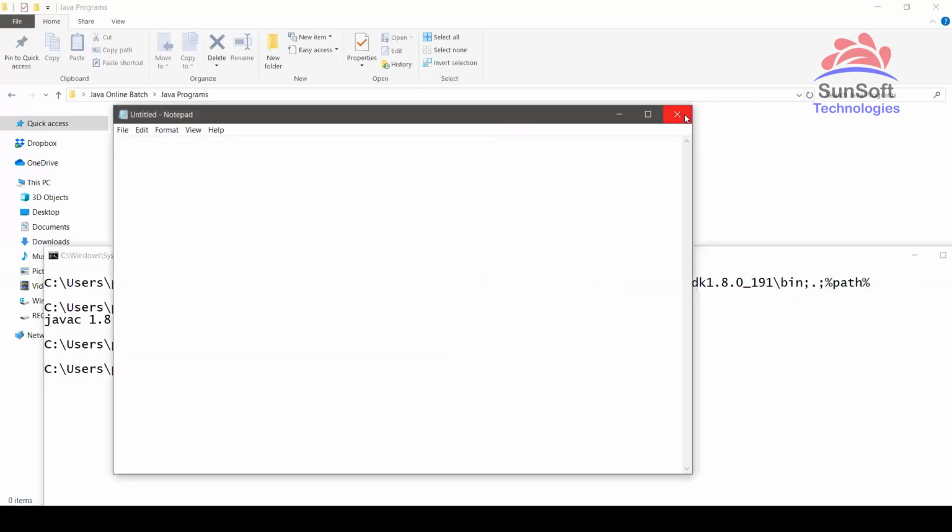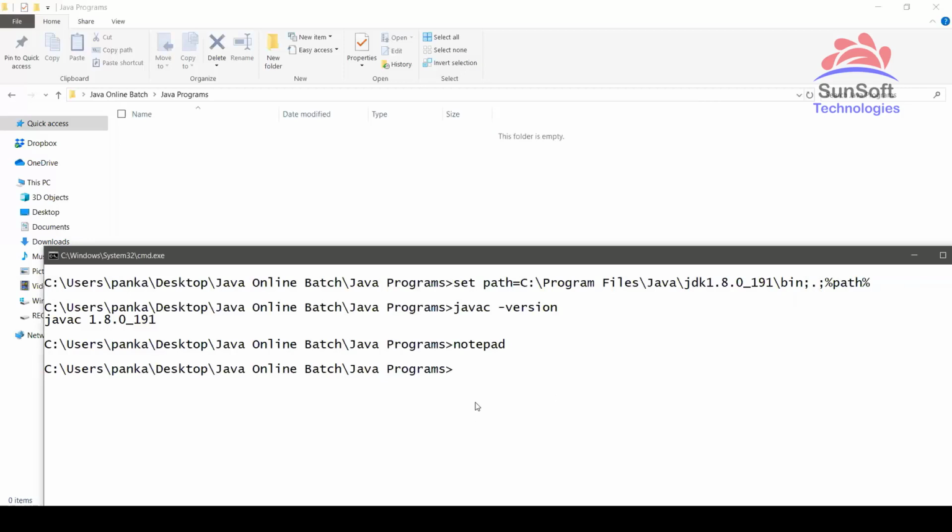If I don't put this %path%, the notepad command might not work. The javac and Java commands will work, but other commands will not. So we are saying keep the previous path setting of the operating system, and add this to the existing path, so that I can access it from any location. This is what we need to do.